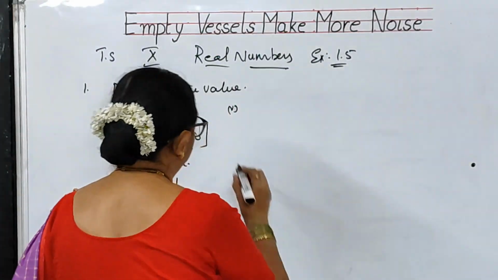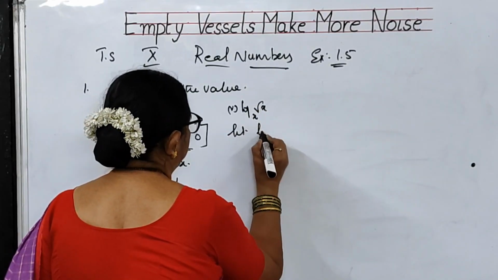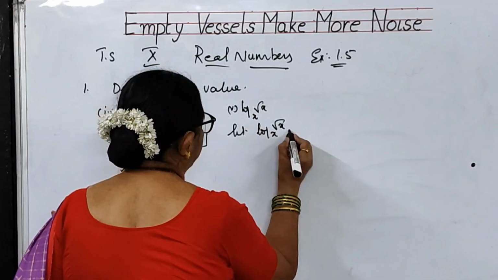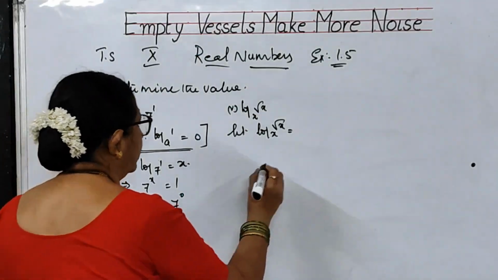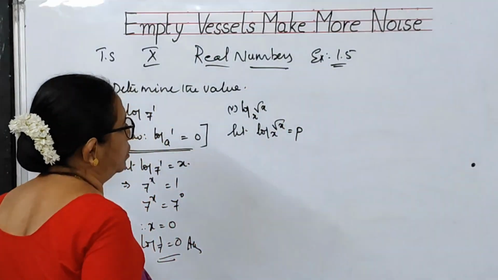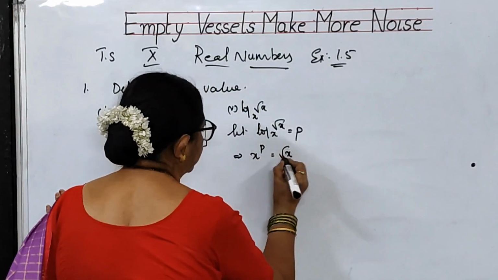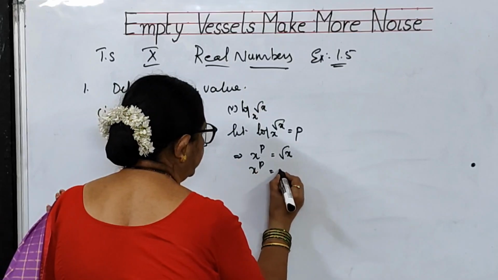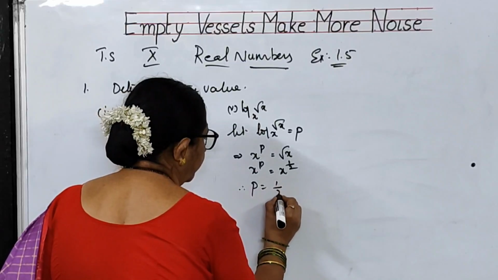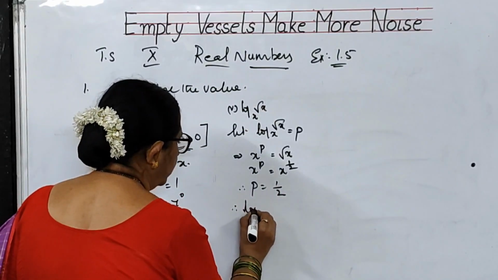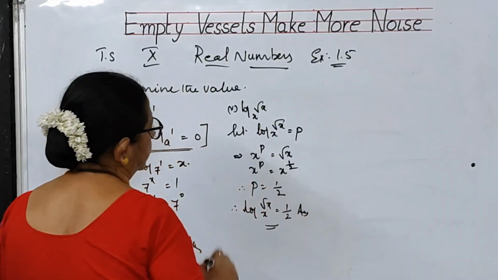Fifth one, log root x to the base x. Let us suppose that log root x to the base x is equal to, already see, we have been taking x here. So let me take some value p, because we will be confused if we take it like this. What do you understand? X to the power of p is equal to root x. That means what, children? X to the power of p is equal to x to the power of 1 by 2. Root x means 1 by 2. Therefore, p is equal to 1 by 2. What is p? Log root x to the base x is equal to 1 by 2 is your answer.